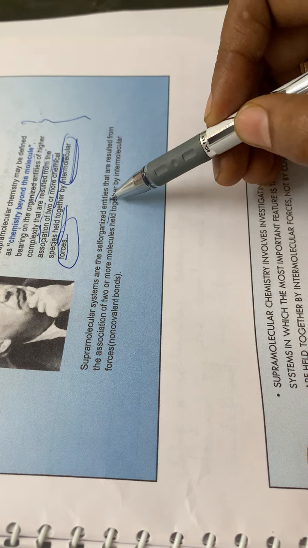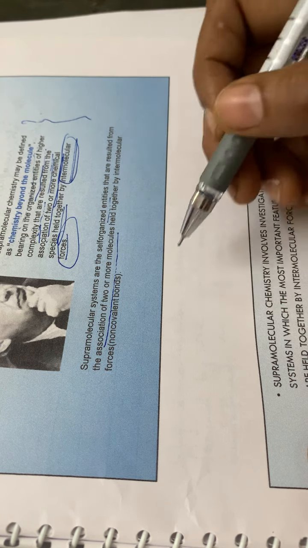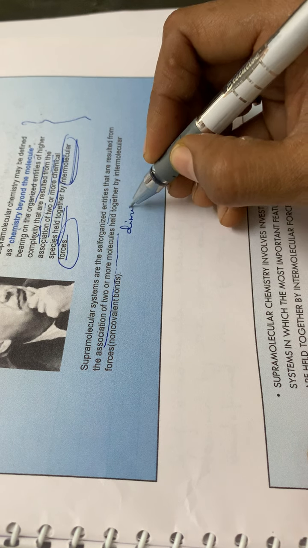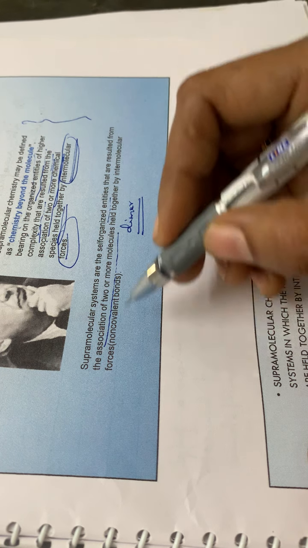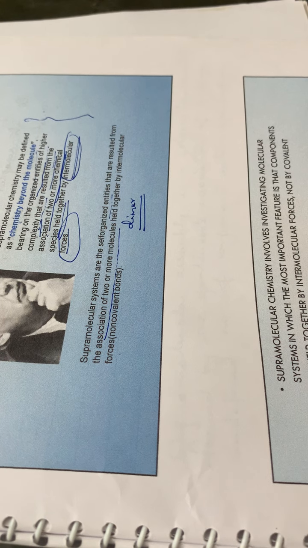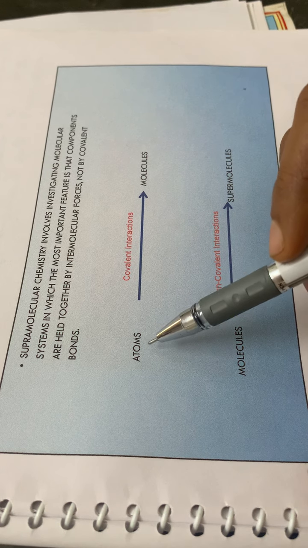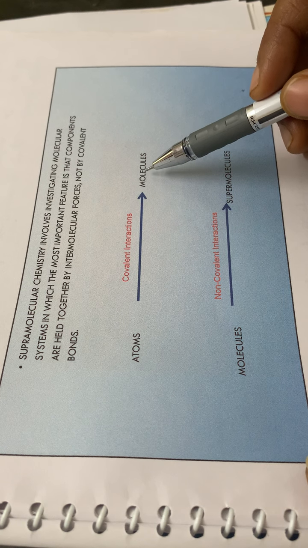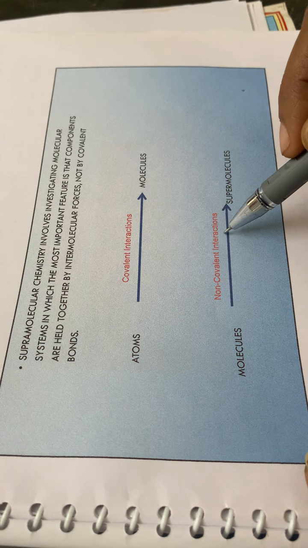Simply, another definition is also there. Supramolecular systems are self-organized entities that result from the association of two or more molecules. We had seen the dimer of a water molecule, isn't it? So the dimer is two or more molecules held together by intermolecular forces or non-covalent bonds. Okay, that is a definition for supramolecular chemistry. Then again, atoms combine together with the help of covalent interactions to form molecules, while these molecules, through non-covalent interactions, form supramolecules.